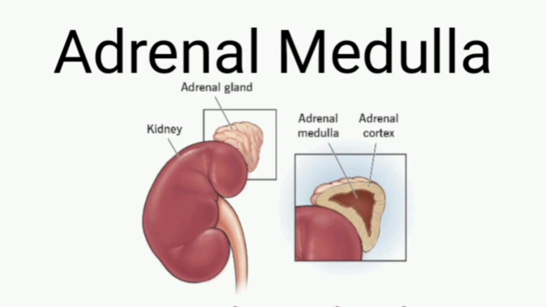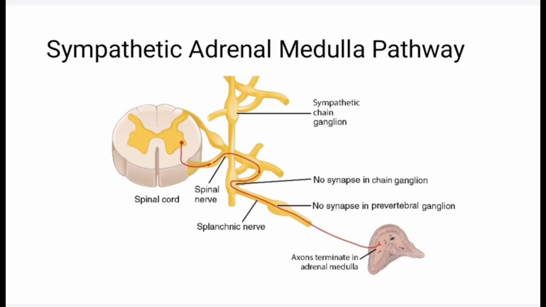Coming to sympathetic innervation, sympathetic postganglionic fibers are modified to become endocrine cells to secrete the catecholamines on sympathetic stimulation.